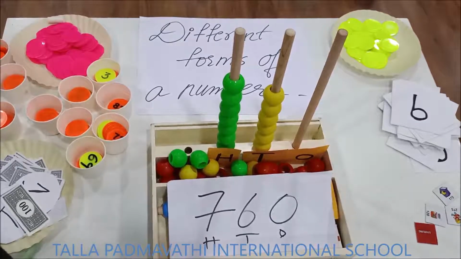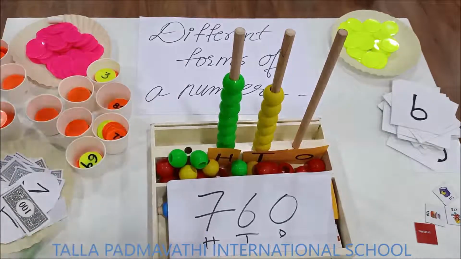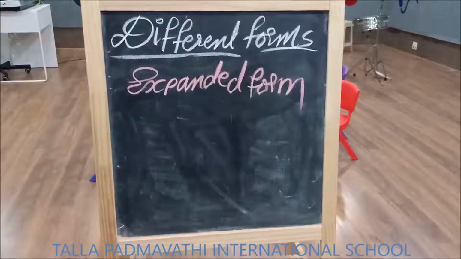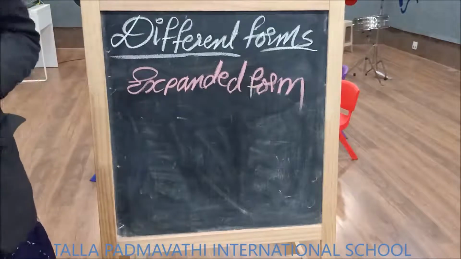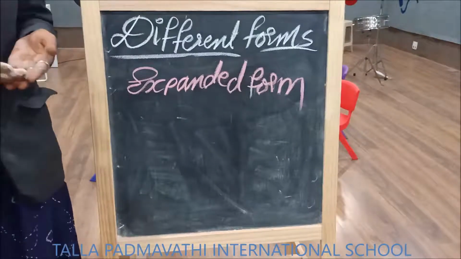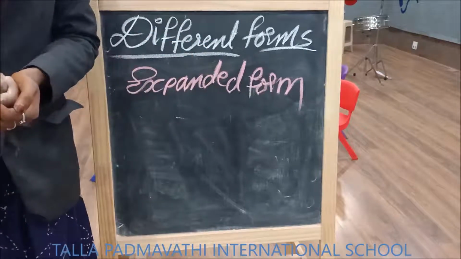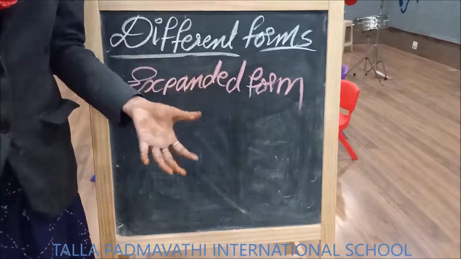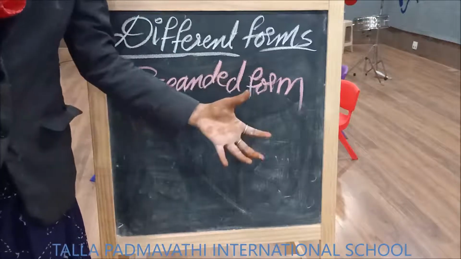Now let us see what is expanded form. What is expanded form of a number? Children, expanded form is nothing but writing the number in expanded form, like you are expanding the number. You are not adding something into the number or removing something from the number.